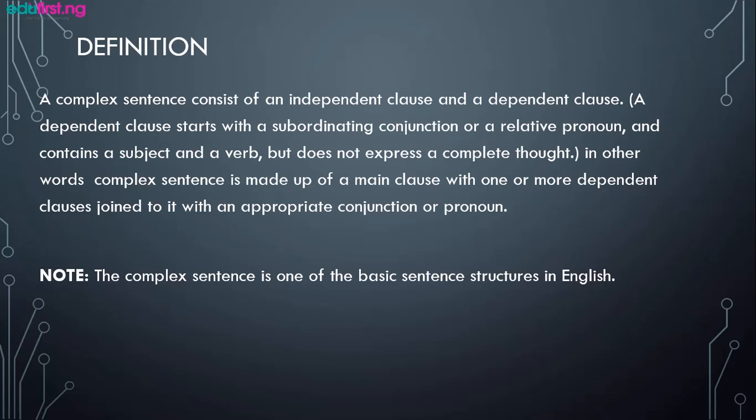In other words, complex sentences are made up of a main clause with one or more dependent clauses joined to it with an appropriate conjunction or pronoun, like the example I gave earlier: the human brain never stops working until you stand up to speak in public, where until is the conjunction.